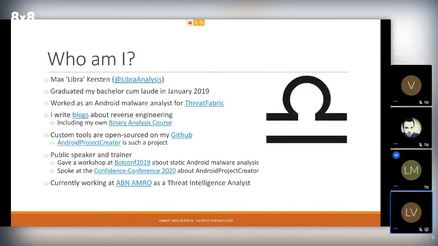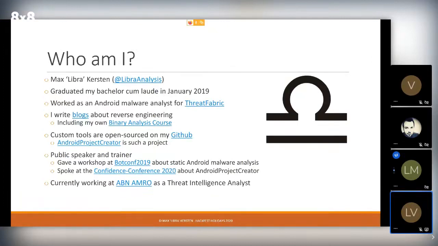So moving on, who am I? My name is Max Kersten. I go by the nickname of Libra or Libra Analysis on Twitter. In January 2019, I graduated cum laude from my bachelor in IT security. In the meantime, I also worked as an Android malware analyst with Fabric. In my spare time, I write blogs about reverse engineering, mainly working on my binary analysis course, but also working on some different programs.